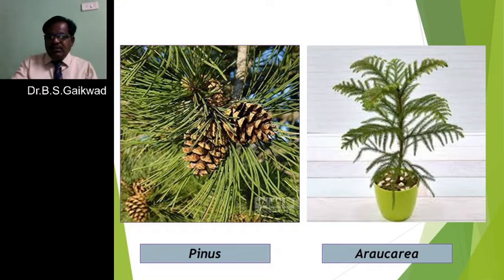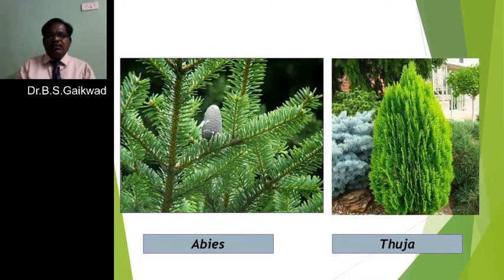Then next is Abies or Thuja. Thuja is generally used as an ornamental plant, so it is grown in gardens or near houses or bungalows.